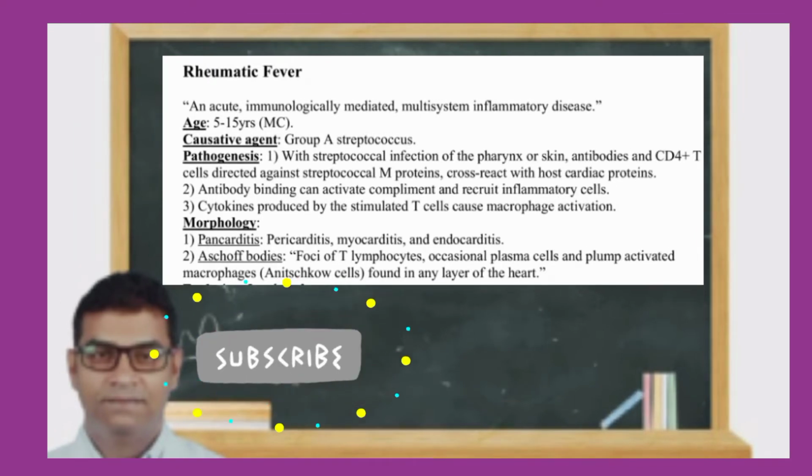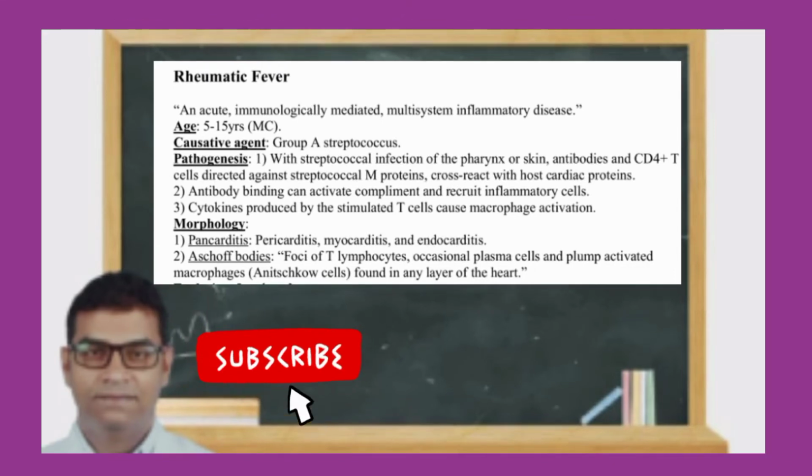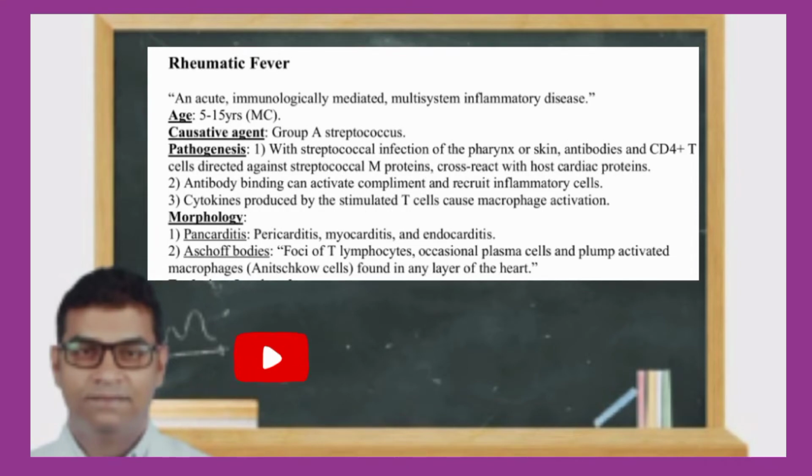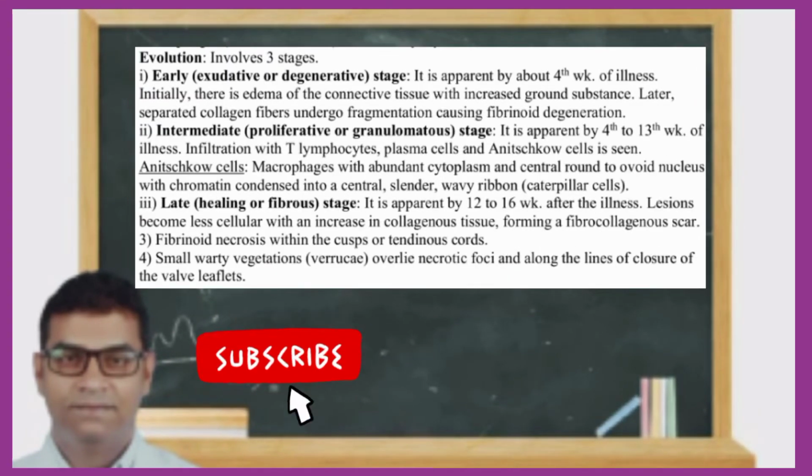Morphology. Pancarditis, that is pericarditis, myocarditis, and endocarditis. Foci of T lymphocytes, occasional plasma cells, plump activated macrophages and Anitschkow cells are found in any layer of the heart. Evolution. It involves three stages.